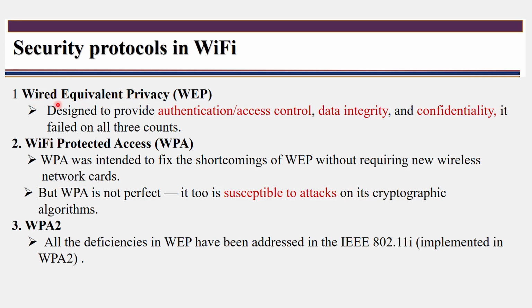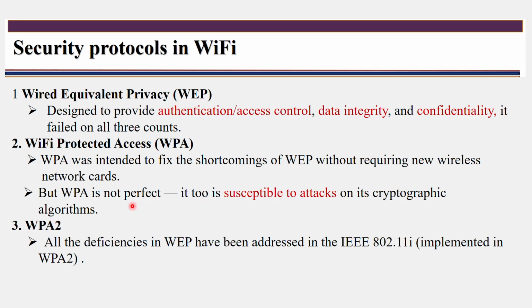The main aim of the Wired Equivalent Privacy protocol is to provide authentication or access control, data integrity and confidentiality. You already know what these terms mean. So its aim is to provide these three, but it fails to provide authentication, data integrity and confidentiality. To overcome this problem, Wi-Fi Protected Access is designed, and it fixes the shortcomings of WEP, that is Wired Equivalent Privacy.